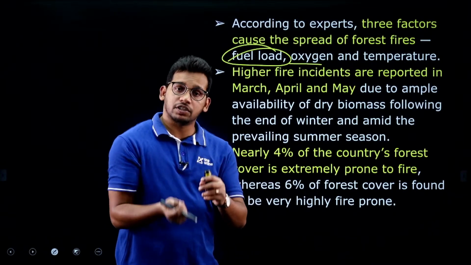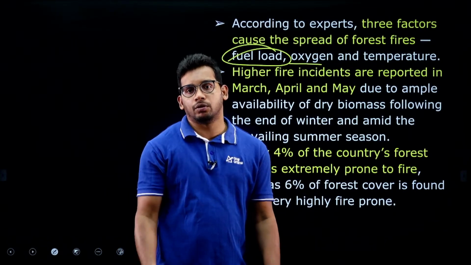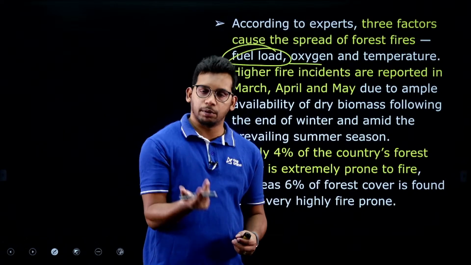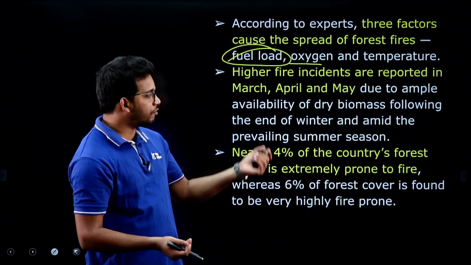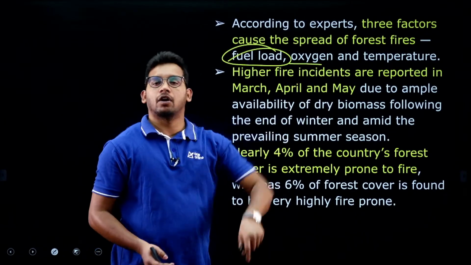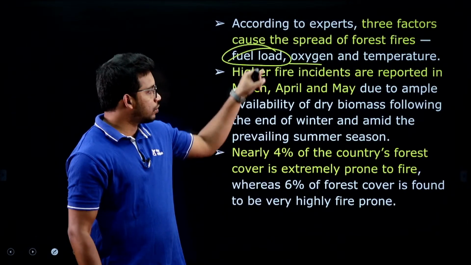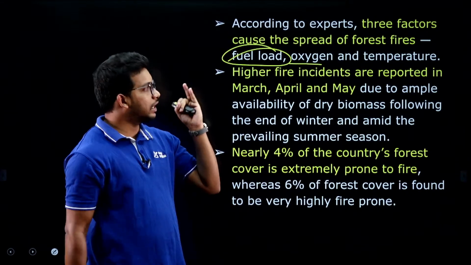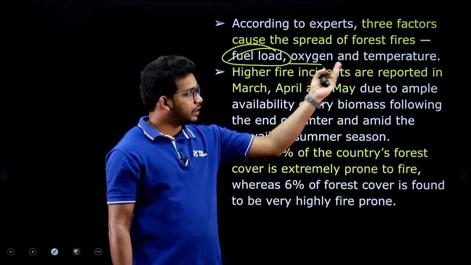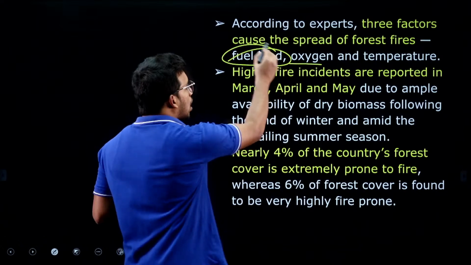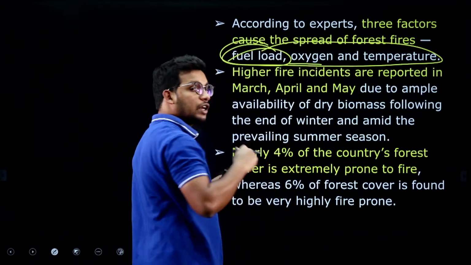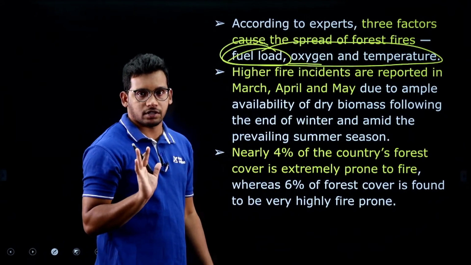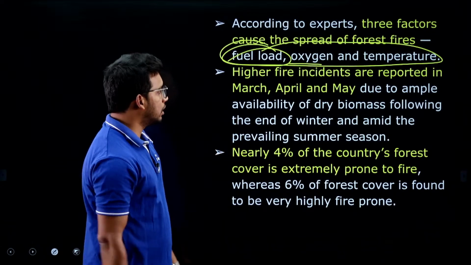In the presence of oxygen there will be more lighting, the temperatures will be more, and then there is a possibility of the temperature converting into fire. So dryness of load, that is deciduous leaves, and then presence of oxygen with the higher temperature. These three are the combination which will contribute to more forest fires. So that is important.